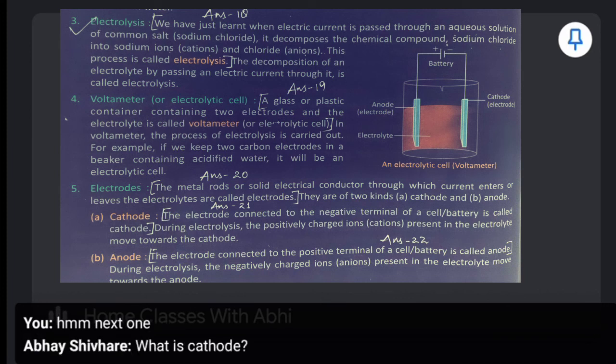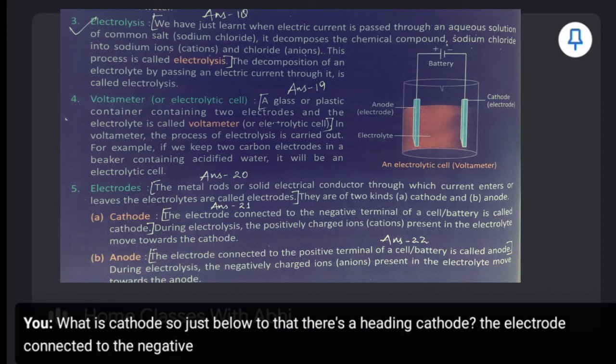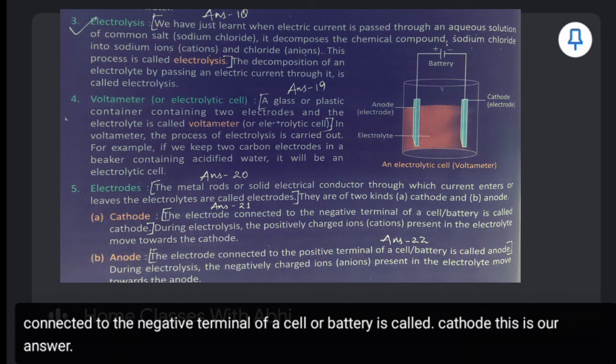What is cathode? Just below that, there's a heading cathode. The electrode connected to the negative terminal of a cell or battery is called cathode. This is our answer 21.